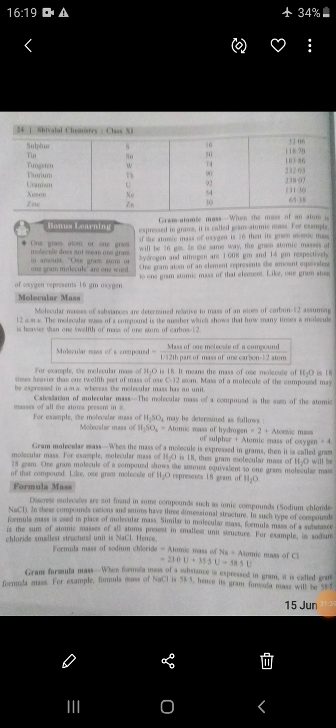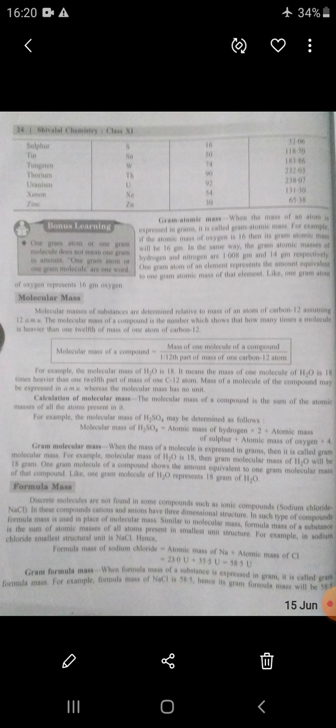Molecular mass. Molecular masses of substances are determined relative to the mass of an atom of carbon 12, assuming 12 AMU. Molecular mass of a compound is the number which shows how many times a molecule is heavier than 1/12th of the mass of one atom of carbon 12.